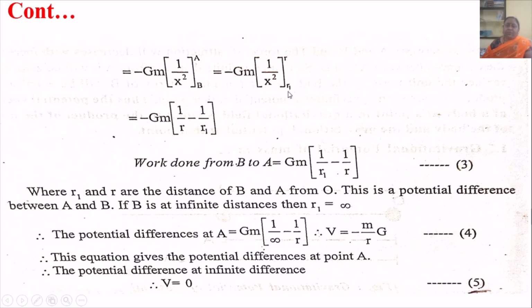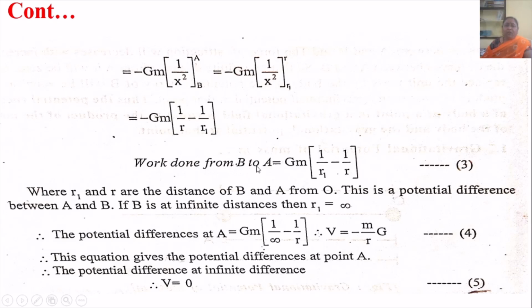Now, B having a distance from O to B, that is R1. So, taking limit here R1 to R, and after simplification work done equal to minus G into M into 1 upon R minus 1 upon R1.